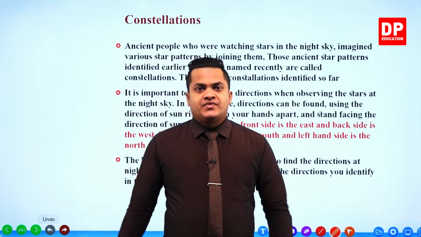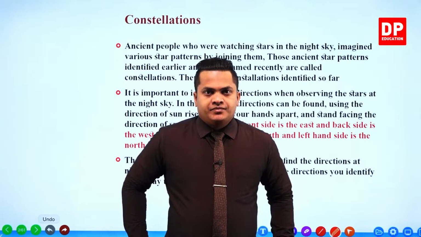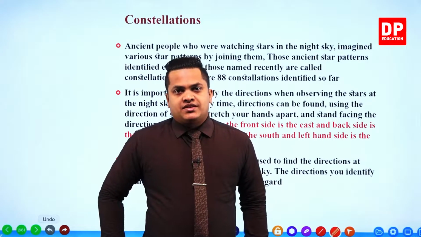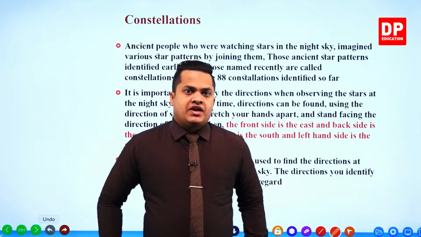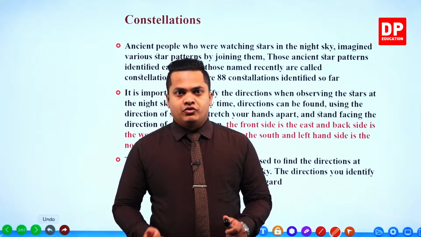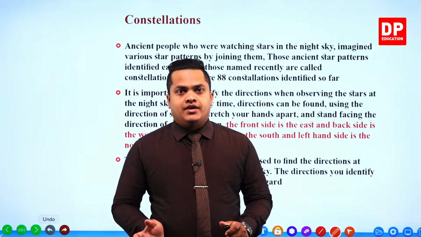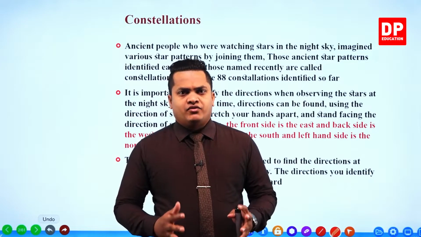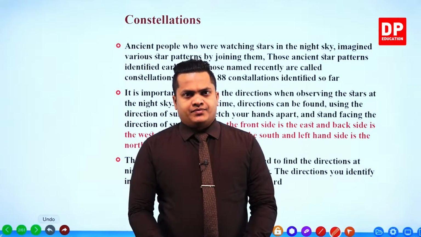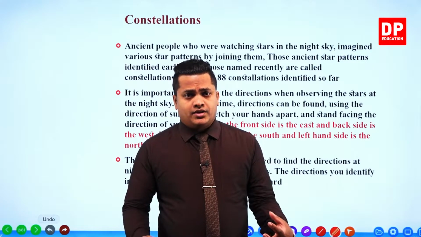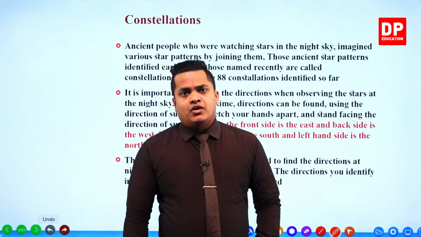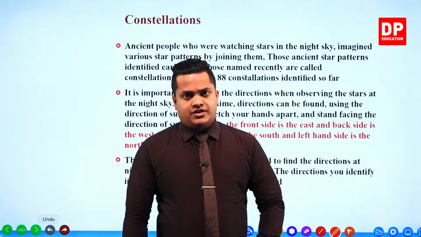Hello my dear students. Within this chapter, we'll be discussing the constellations. In the earlier chapters, we discussed several things regarding the solar system, and we identified the planets, their distances from the sun, how their revolution occurs, and several other information regarding the planetary system. After that, we studied the eclipses, the solar eclipses and the lunar eclipse and so on. Now within this part, we'll be studying mainly about the constellations, star patterns actually.